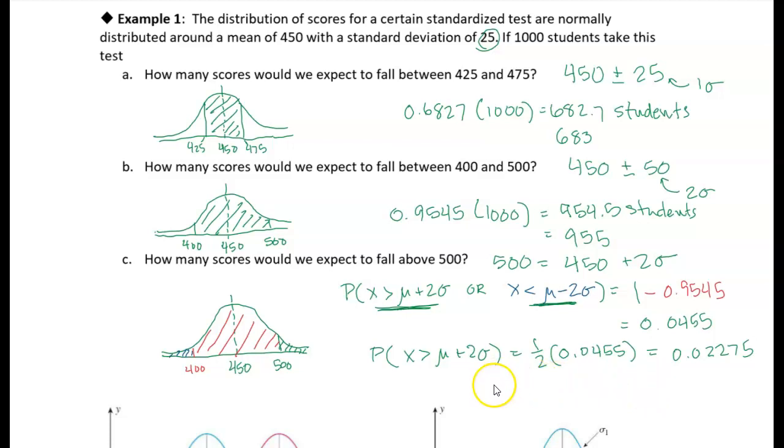And if I have 1,000 students, I take that probability times 1,000, and I would expect on average about 22.75 students, or let's say 23 students, would have scores above 500.